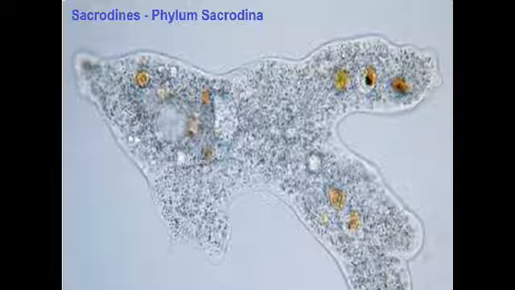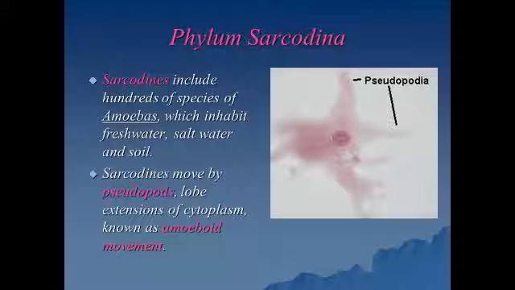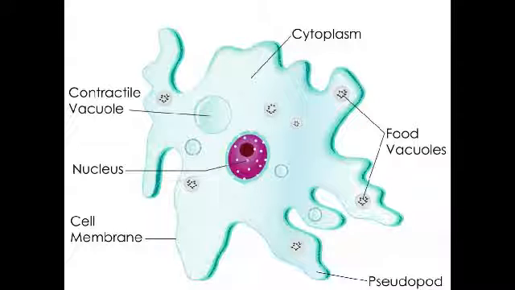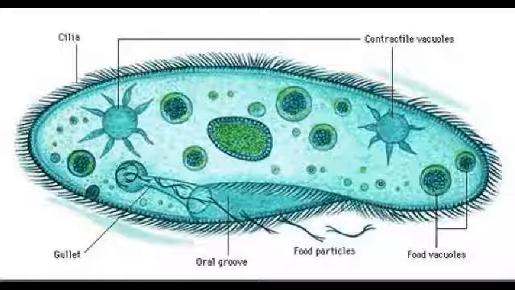1. Sarcodines, which belong in the phylum Sarcodina. They are found mostly in fresh and saltwater environments, but can live in hosts as parasites. They move by using pseudopods. An example are amoebas, which are typical sarcodines. Pseudopods are an extension of the cell membrane and cytoplasm, meaning false foot. Organisms that move with pseudopods appear to flow when they move.